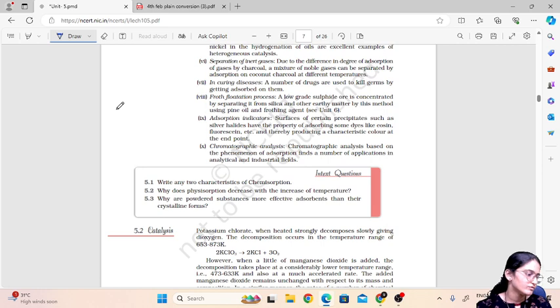Then separation of inert gases. Inert gases can be separated due to the difference in degree of adsorption of gases by charcoal. A mixture of noble gases can be separated by adsorption on coconut charcoal at different temperatures.